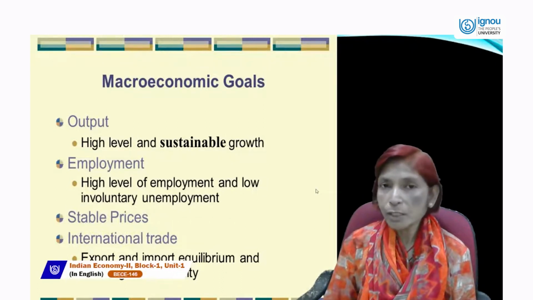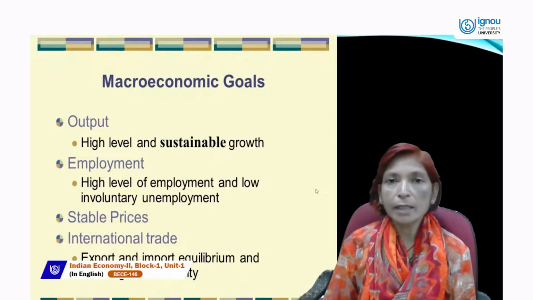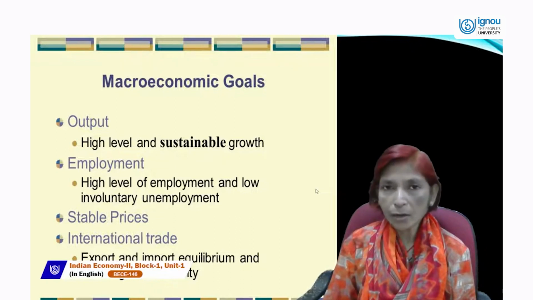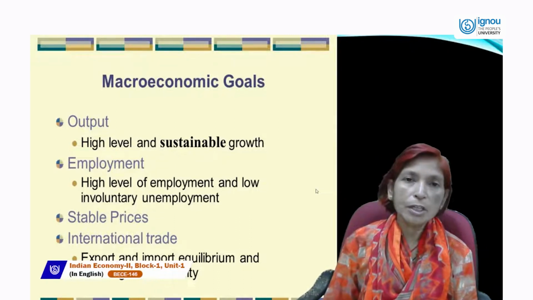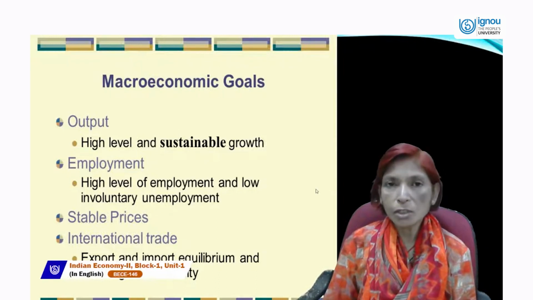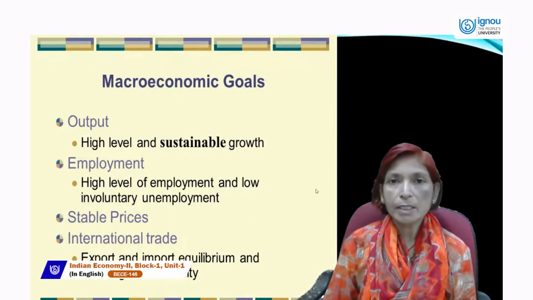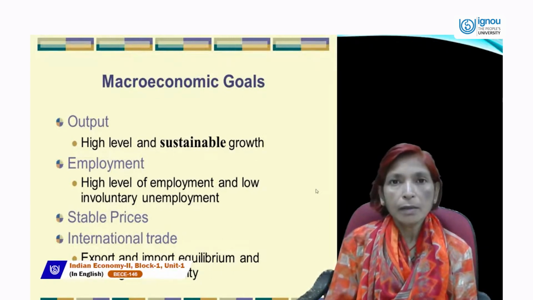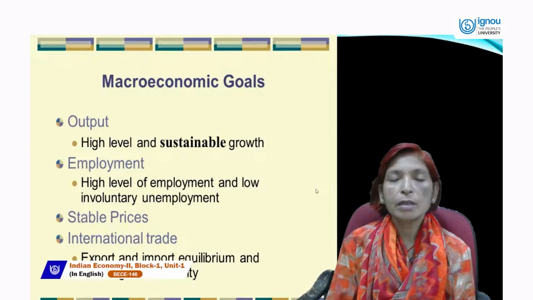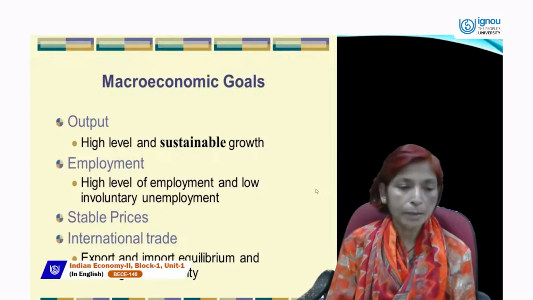Next is price should be stable, because higher inflation and deflation both are not good for the economy. So inflation or deflation both are bad situations. So price should be stable or constant, not fluctuating every time, so that the country's people will give more and more contribution in the development of the nation.